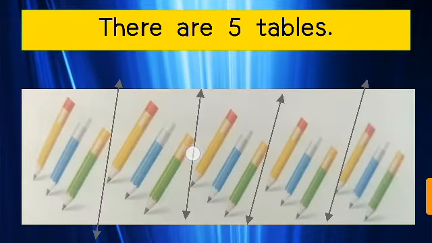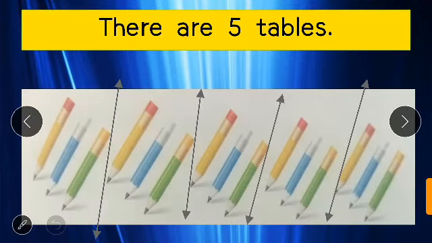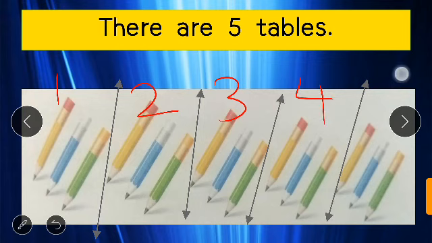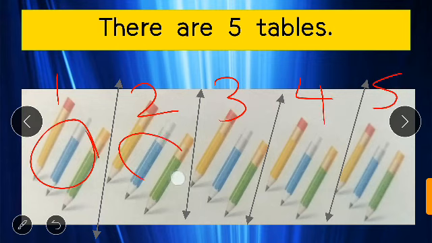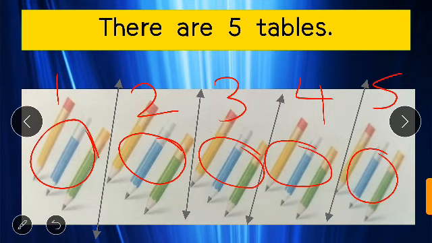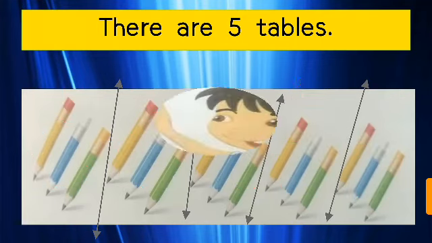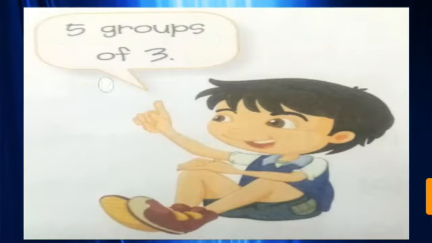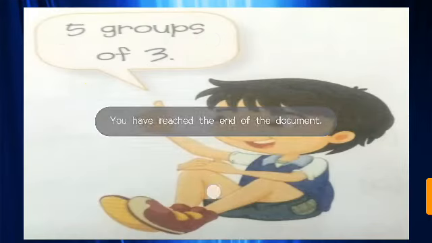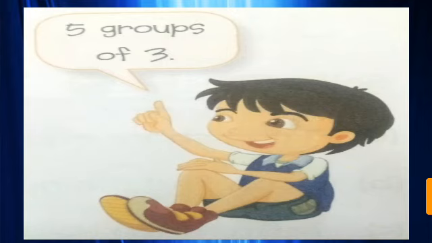Let's write down 5 groups. 1 group, 2 groups, 3 groups, 4 groups and 5 groups. And each group is having 3 pencils. Yes. In this way, we can find out that 5 groups of 3. So dear students, I hope you all understand the simple concept of word problems.